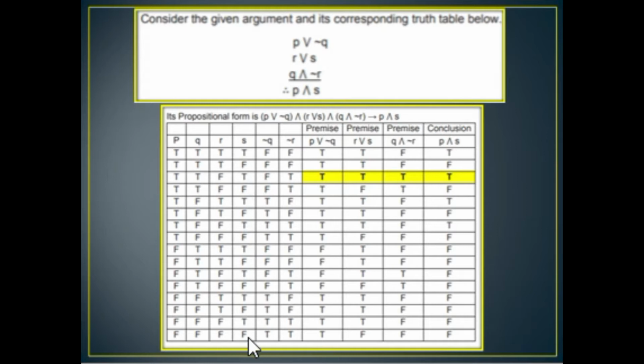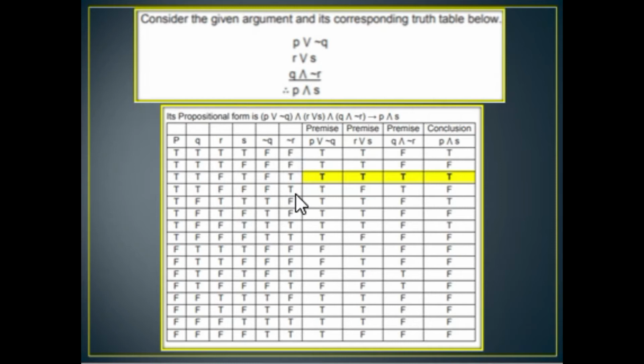For not Q, we will just negate Q here in the second column to the fifth column. So the negation of true is false, the negation of false is true. Also, in not R, we will get the negation of R in the third column, and that's in the sixth column. So the negation of true is false, the negation of false is true.